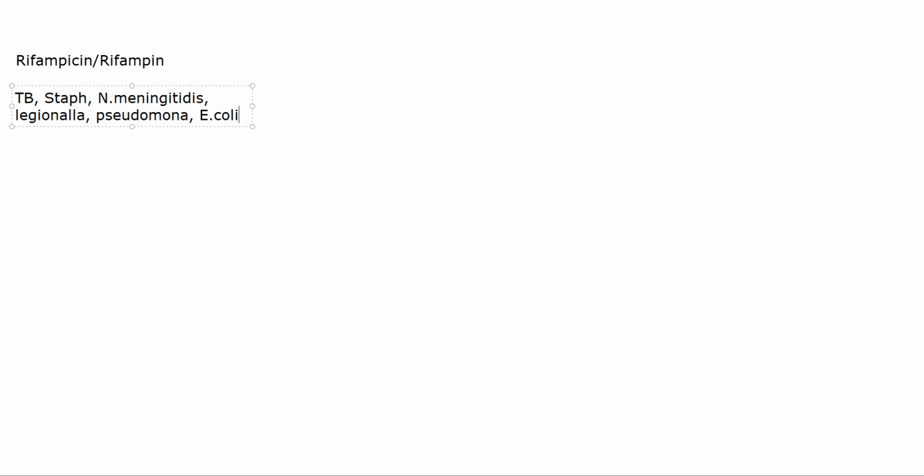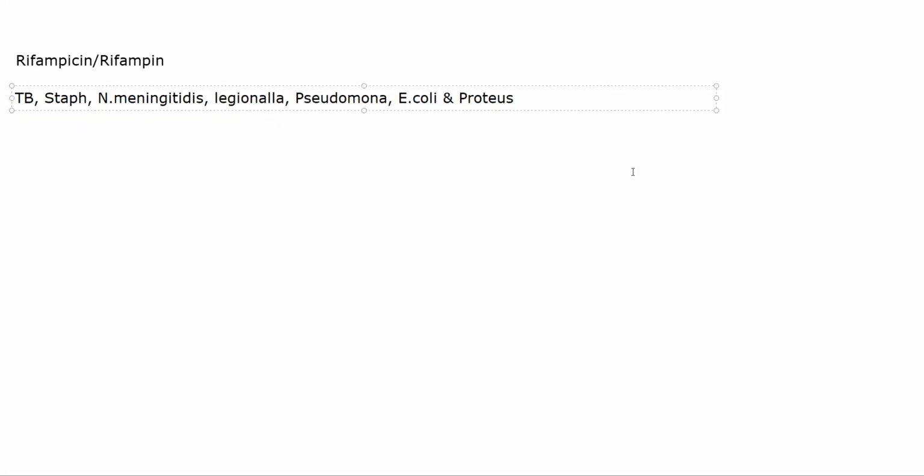You can also use it for Proteus. Okay, rifampicin responds well to all of these bacteria. It is able to kill the bacteria.